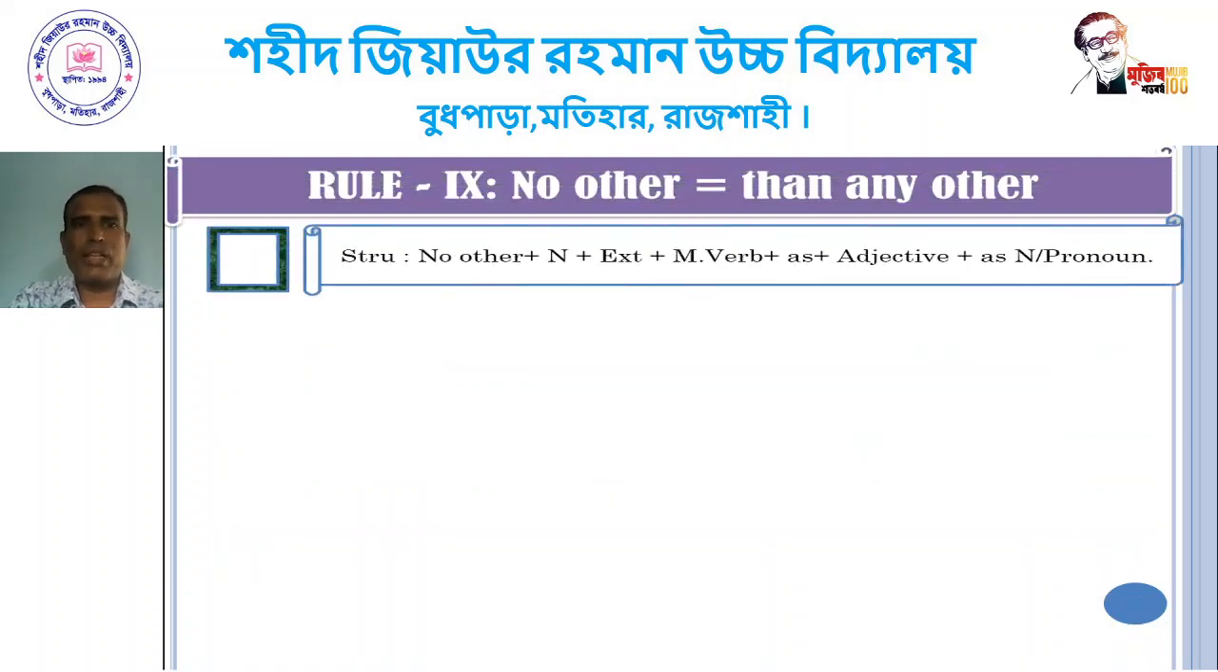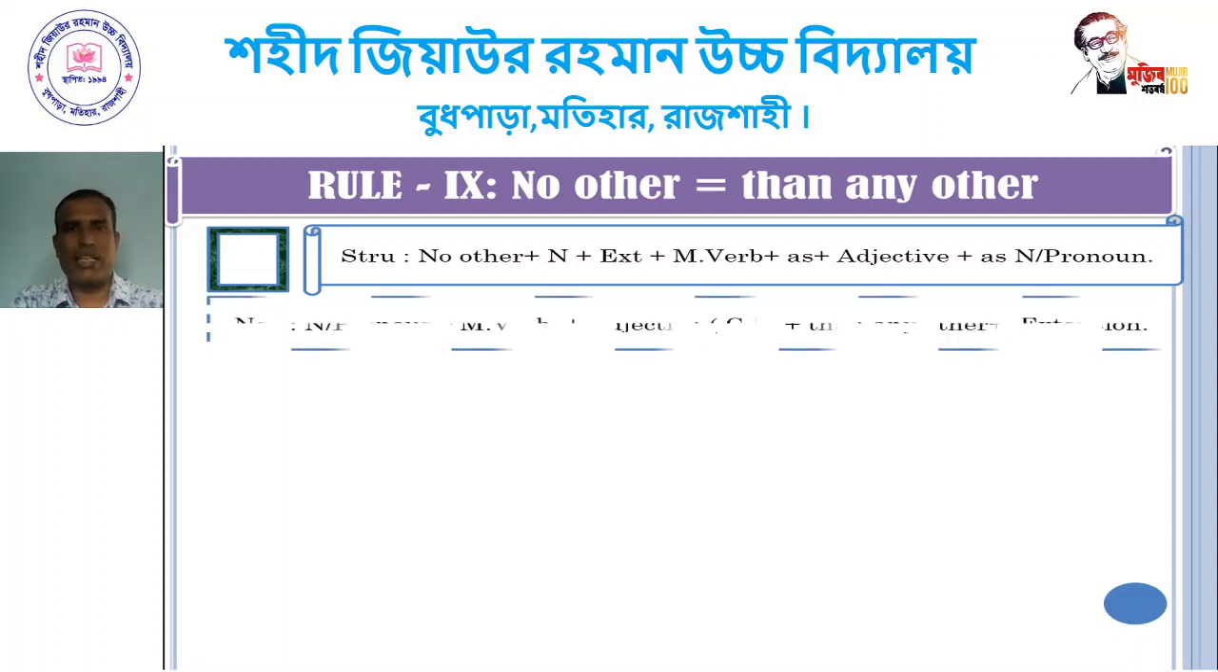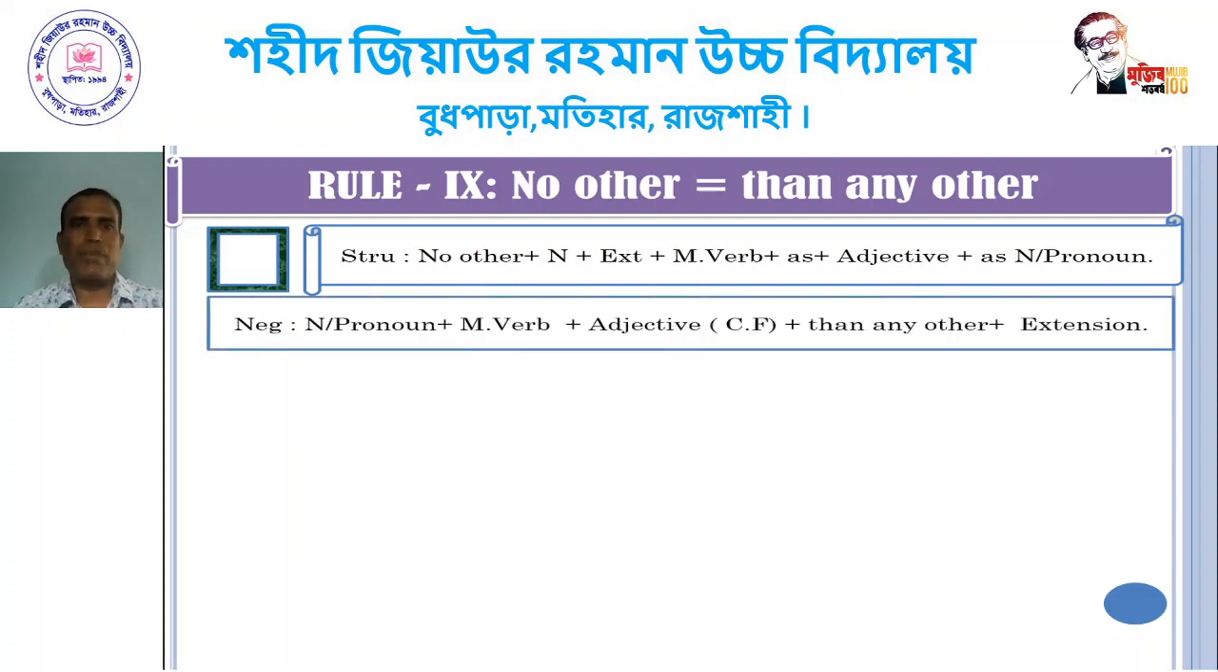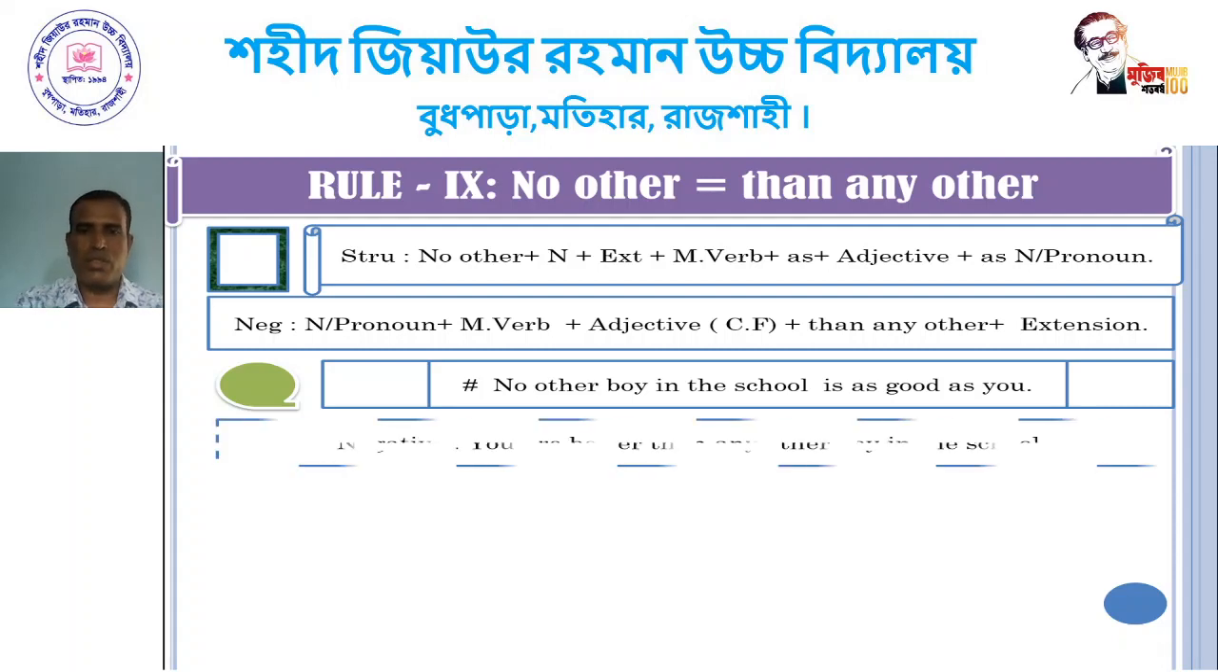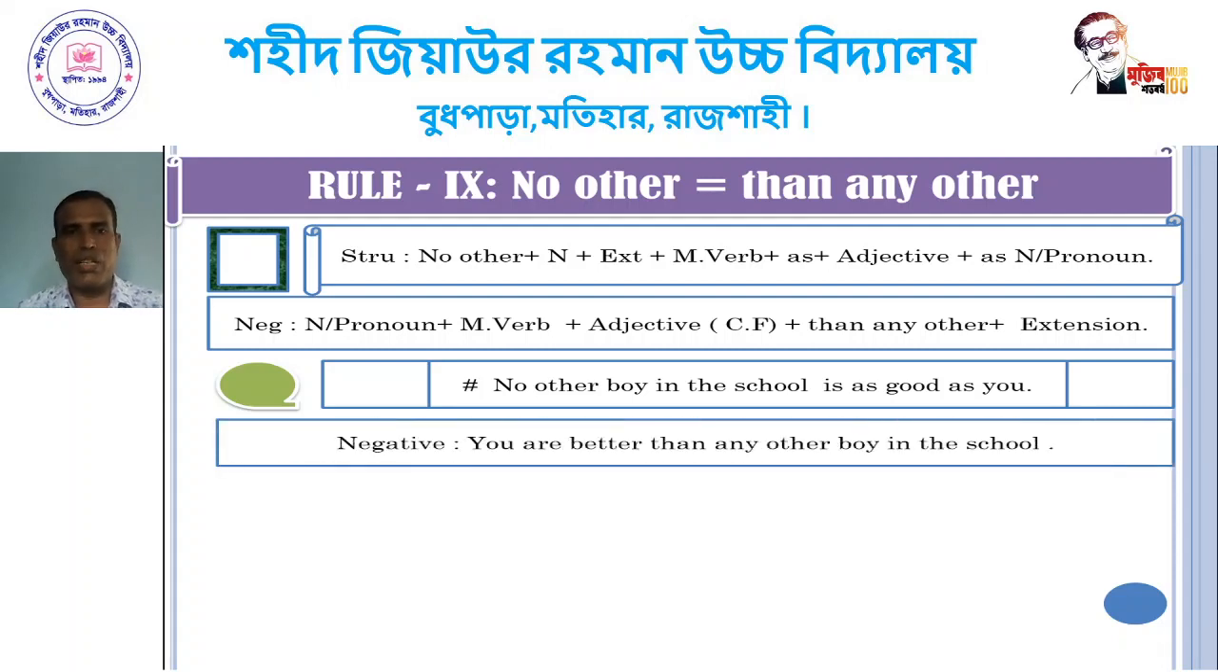Rule number 9, no other equals than any other. Dear student, the structure is no other plus noun plus extension plus main verb plus as plus adjective plus as plus noun or pronoun. The example is: no other boy in the class is as good as you. Dear student, follow the negative form of this sentence: you are better than any other boy in the class.